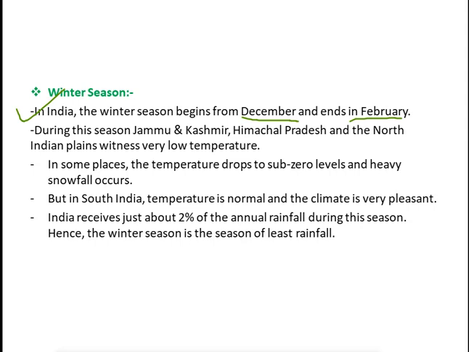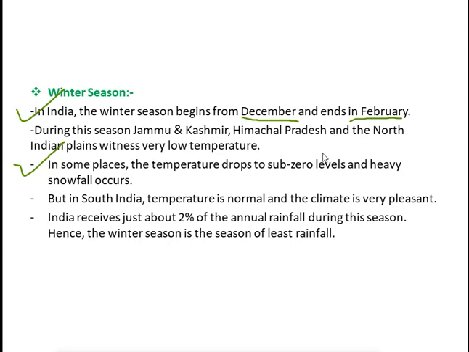In some places, the temperature drops to sub-zero level and heavy snowfall can occur. You have heard, no, during the winter season in Shimla, Manali, etc., the snowfall will occur. So over that time, in some parts of the country, snowfall can also occur. But in South India, the temperature is normal and the climate is very pleasant. During the winter season, also in the south part of our country, like Kerala, Tamil Nadu, over there the temperature is very normal and moderate, and pleasant.